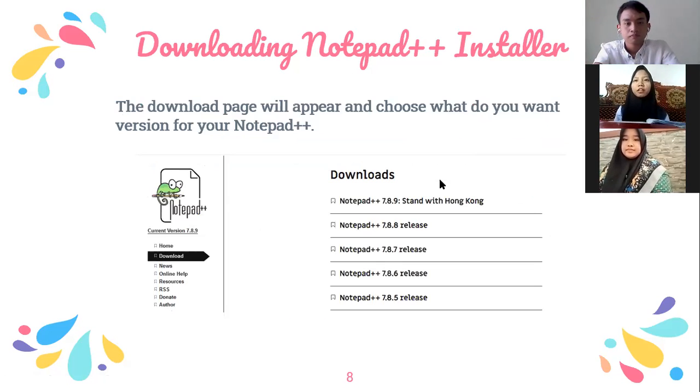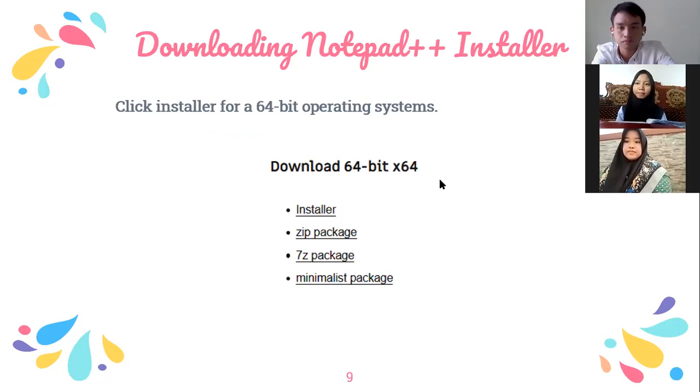Next, the download page will appear and choose which version of Notepad++ you want. Operation. Next,